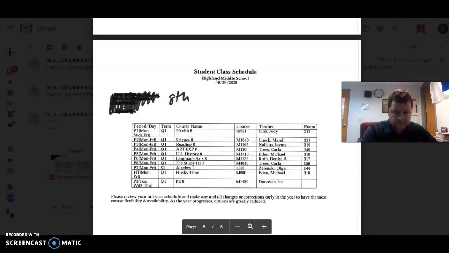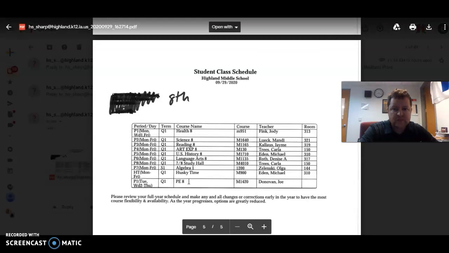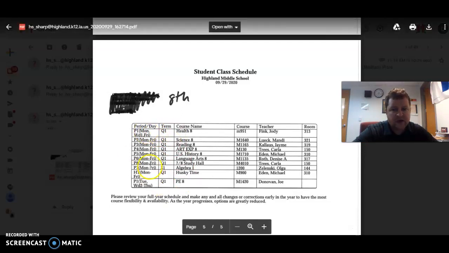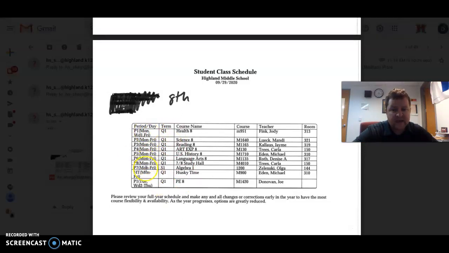The last schedule that I will show you is an 8th grade schedule. Again, paying attention to period 1 and period 8. This student isn't in band or choir, so they know they're going to go to study hall every day. Wednesday 1 and Wednesday 2 doesn't matter. But if you look at first period, this student is a Monday, Wednesday 1, Friday health student.